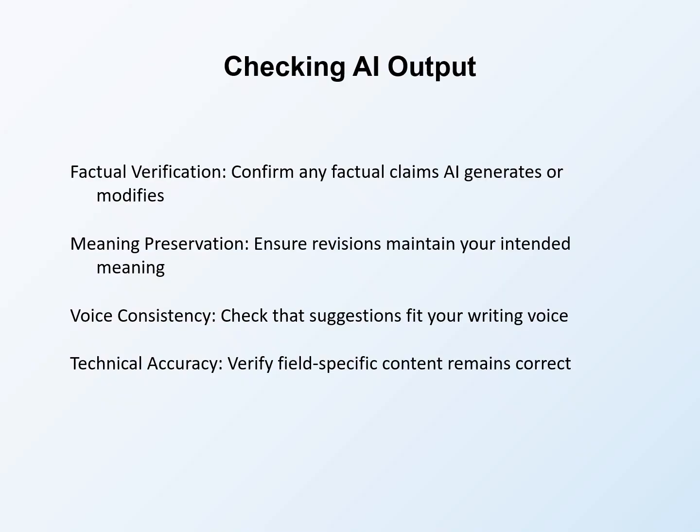Technical accuracy verifies field-specific content remains correct. AI may change technical language in ways that alter technical meaning. If you work in a specialized field, ensure AI suggestions maintain technical accuracy. Field expertise must guide acceptance of technical revisions.